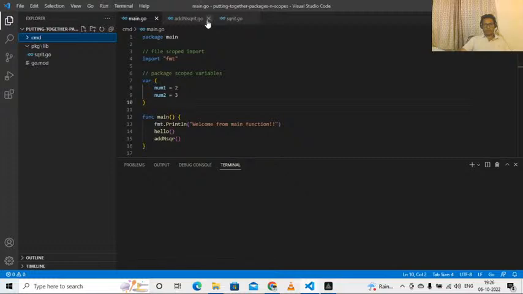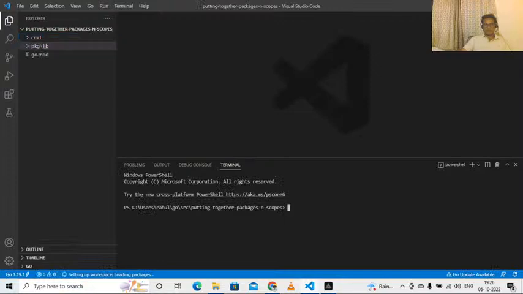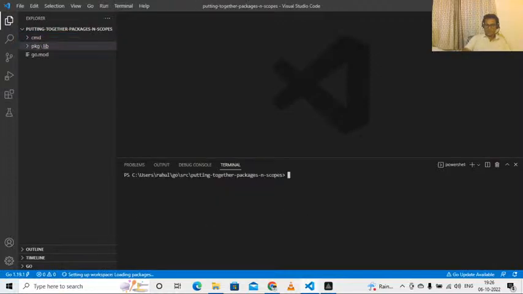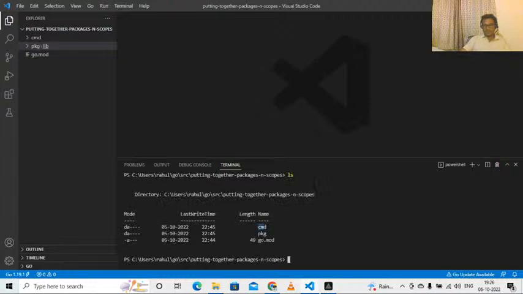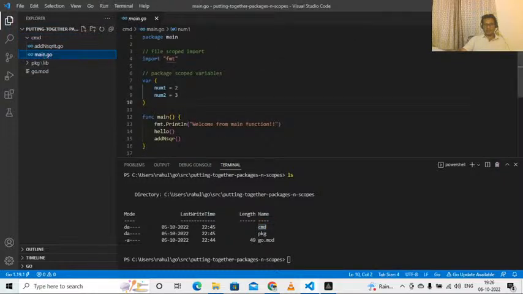So again, this application has two directories, CMD and PKG. Obviously, there are going to be different packages inside CMD and PKG directories. Let's see what's inside CMD and what's inside the PKG directory.